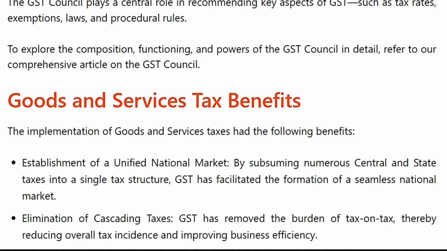Goods and Service Tax Benefits. The implementation of goods and services tax had the following benefits. Establishment of a unified national market: by subsuming numerous central and state taxes into a single tax structure, GST has facilitated the formation of a seamless national market. Elimination of cascading taxes: GST has removed the burden of tax on tax, thereby reducing overall tax incidence and improving business efficiency.